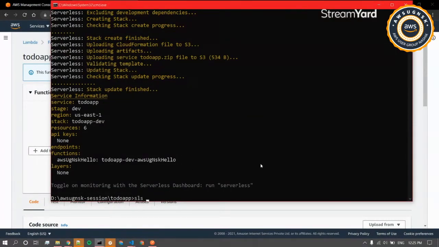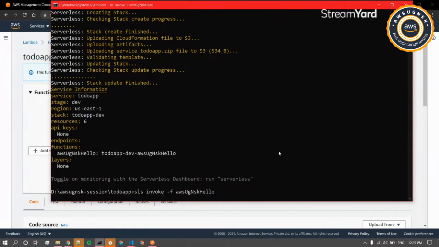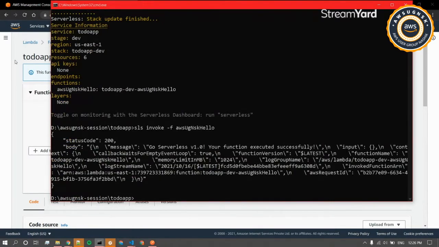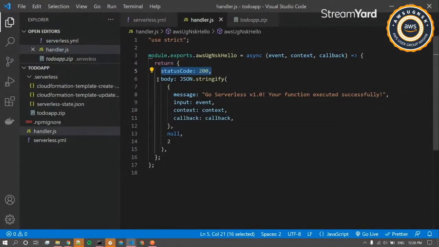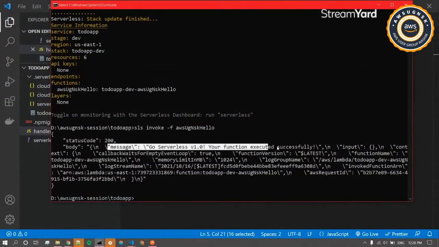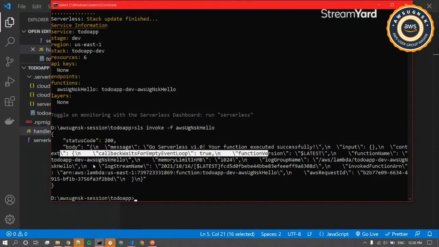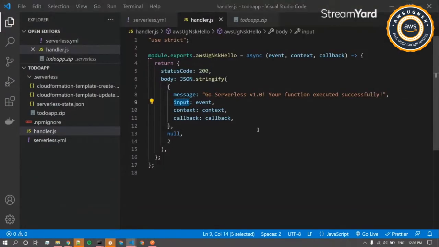To invoke it, we'll be using SLS invoke and the hyphen f for the function, and the function name we'll append over here. Once I click enter, it will go ahead and call the function that we have just deployed above. If you are able to see, we have the status code that we are returning from here, then we have the body, and the message is present over here. Then we have the context, and we even have the event over here.